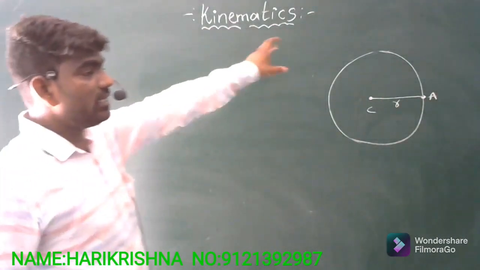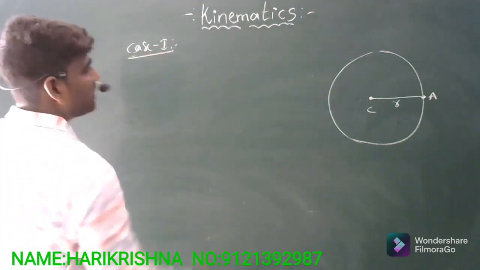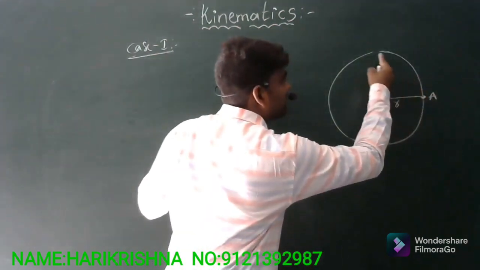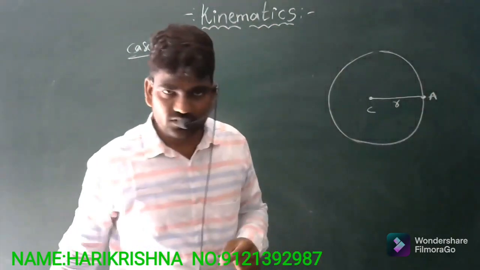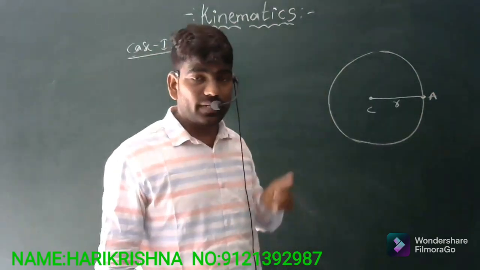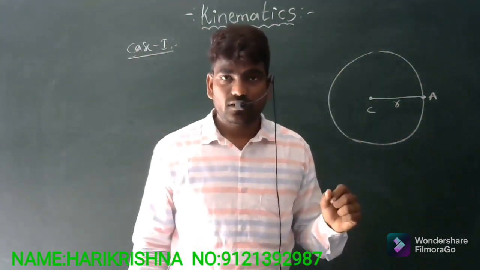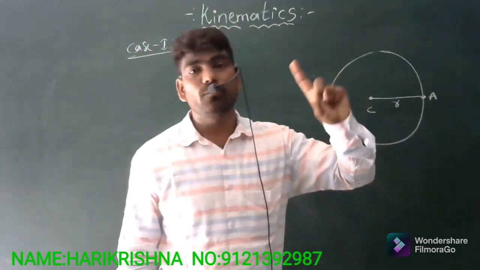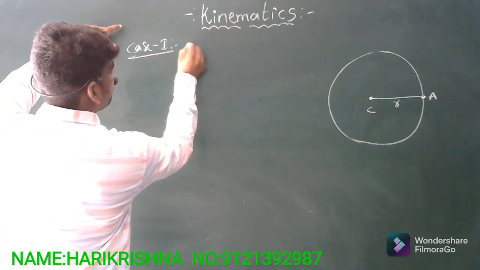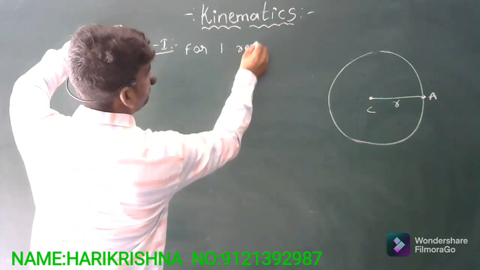Now, here we will discuss 3 cases. In the first case, I am saying that a particle starts from point A, travels along the circumference of the circular path, and again reaches point A. Then we can say that it is one complete revolution. So after one complete revolution, how much distance has it traveled and how much displacement? We are finding that for one complete revolution.